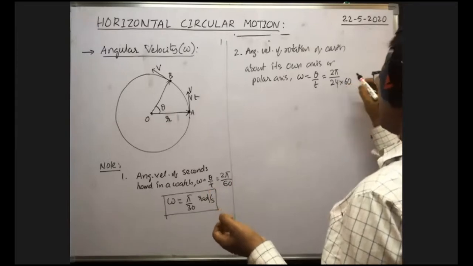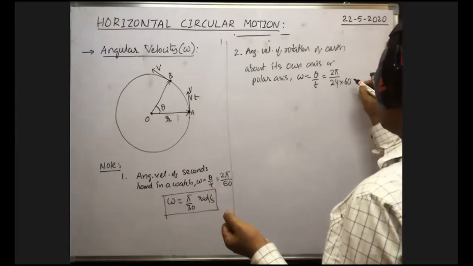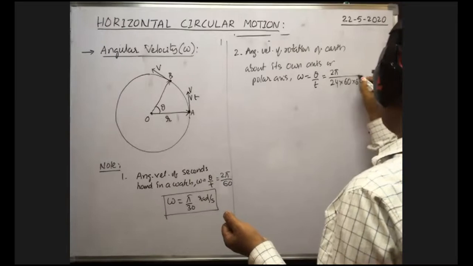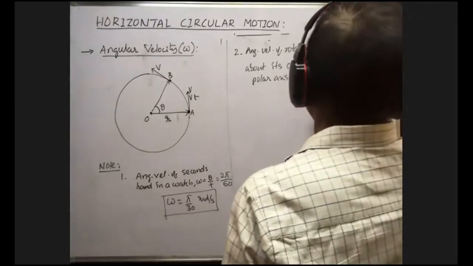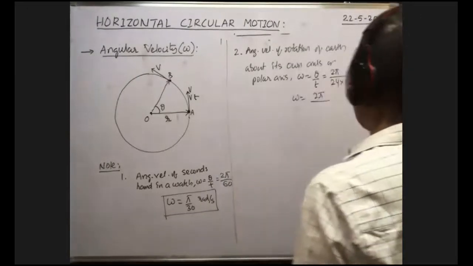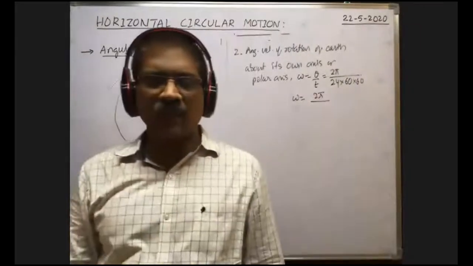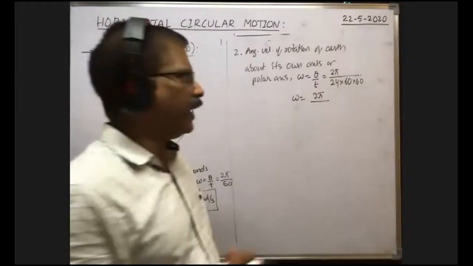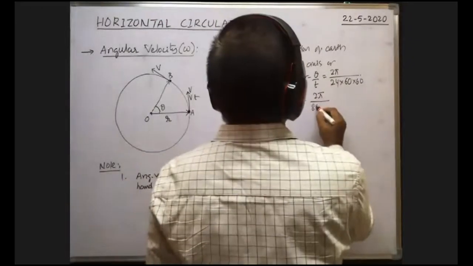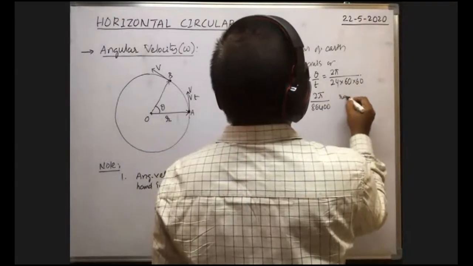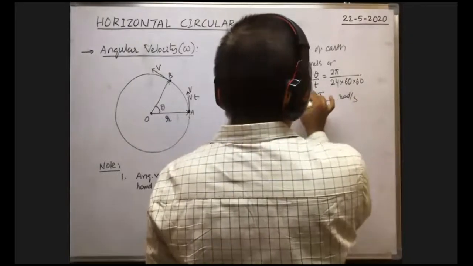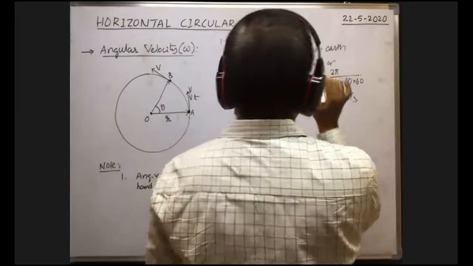Therefore omega is equal to 2 pi by 24 into 60 into 60, which is 86,400. So 2 pi by 86,400 radian per second. This is the angular velocity of rotation of the earth about its own axis.